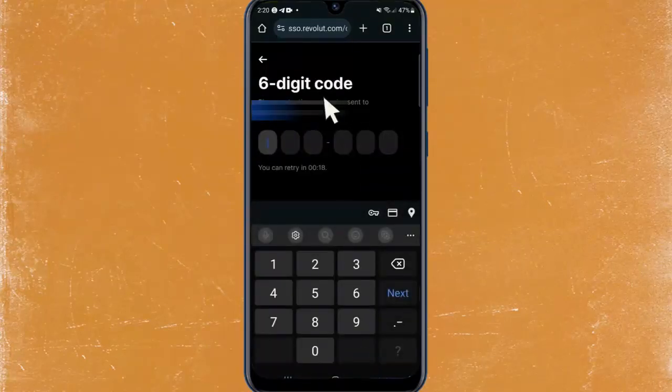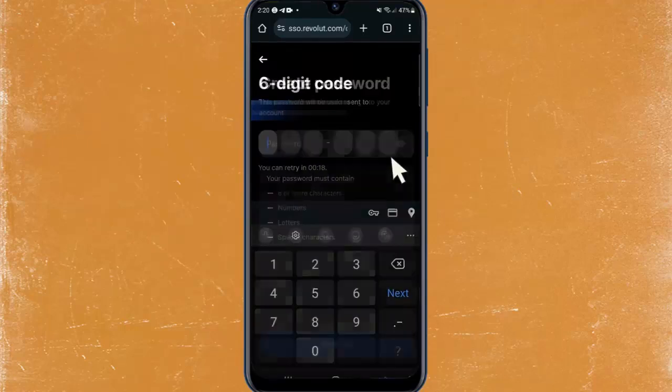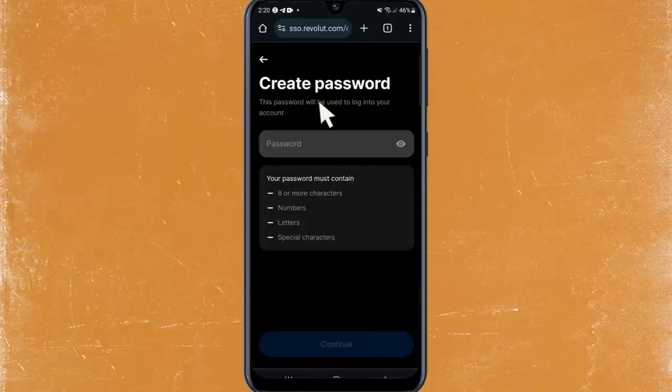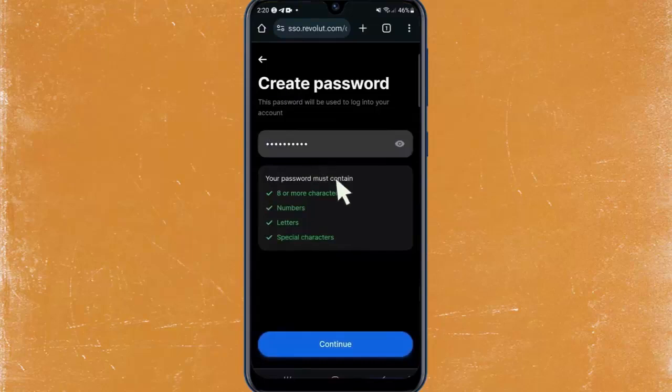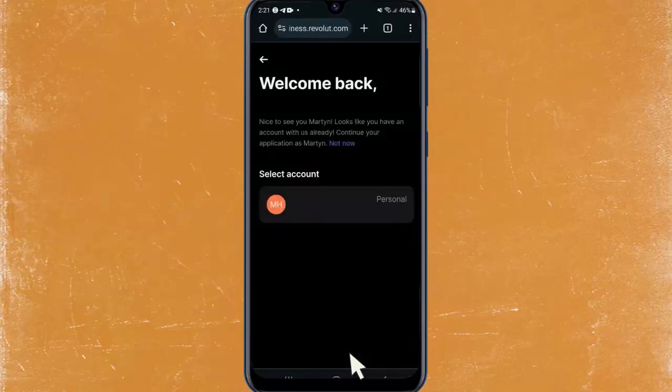A 6-digit code will be sent to your mobile number. Enter that code, and once verified, you'll be prompted to create a password. Make sure your password is strong and meets the required criteria. After that, tap Continue. Since I already have a personal account in Revolut, the system automatically recognizes my details.